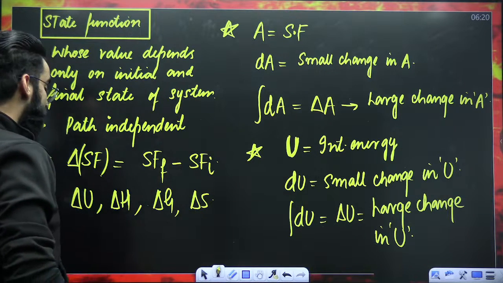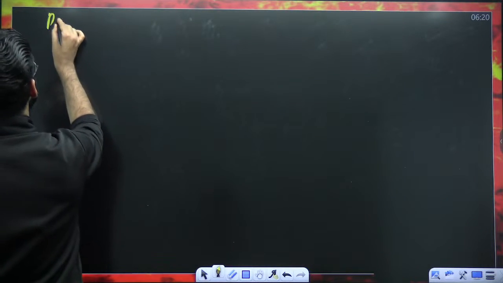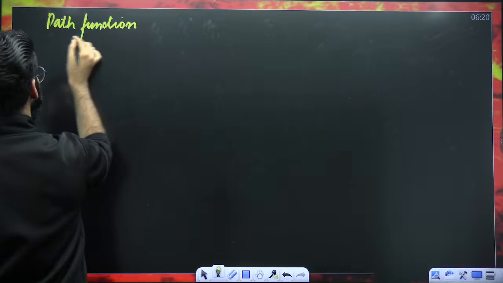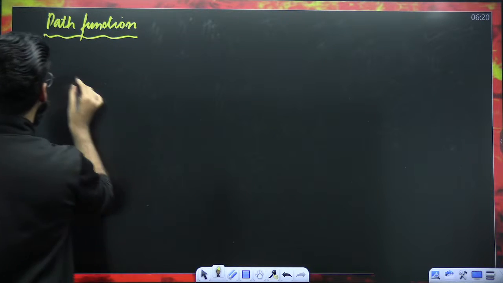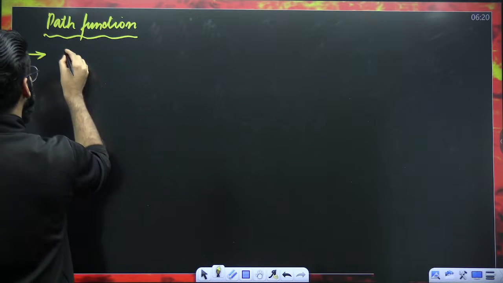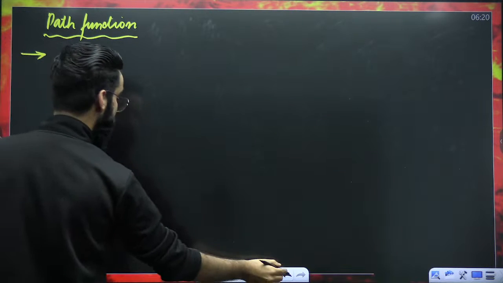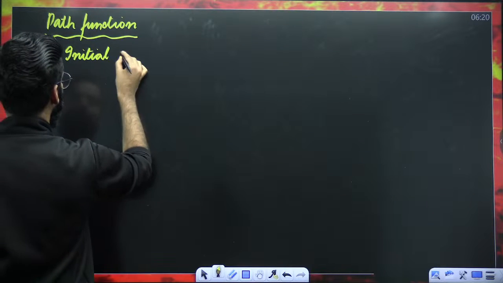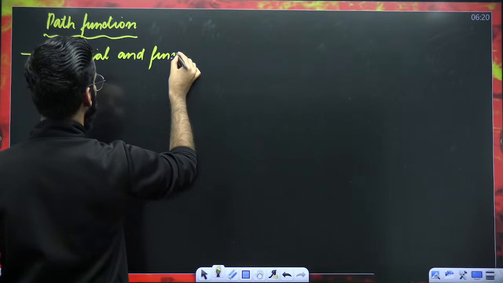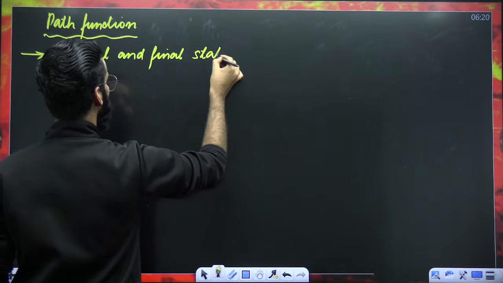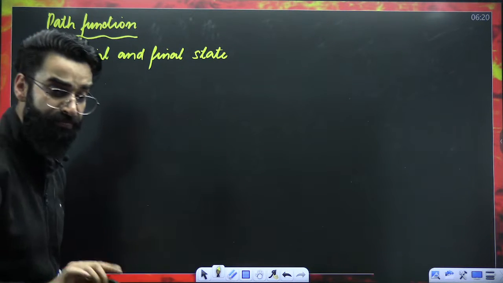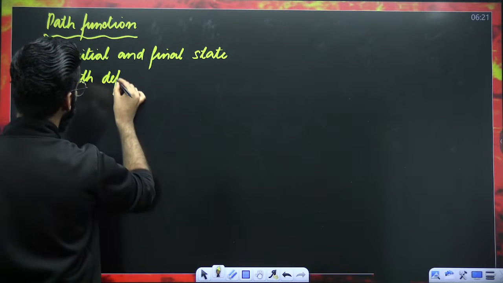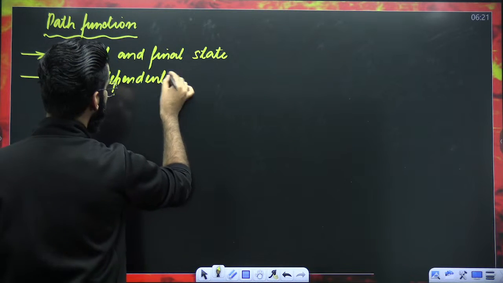Now, guys, there is something called a path function. How do you exactly define the path functions? Let me tell you, these path functions also depend upon the initial and final state. And apart from that, they are path dependent as well.